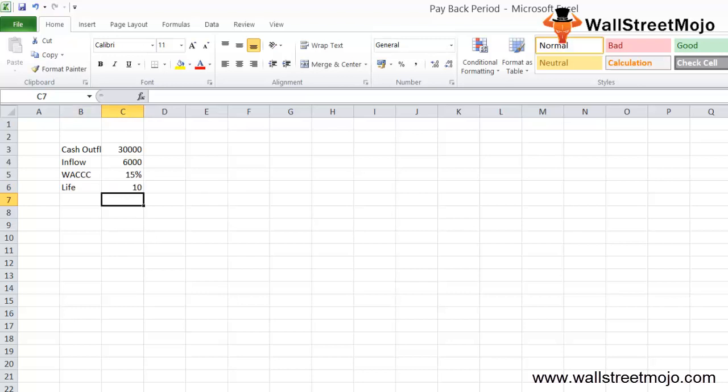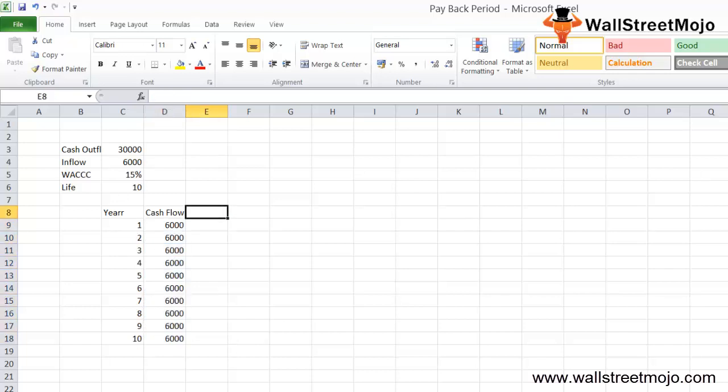So how are we going to calculate it? It's as simple as that. We just have to form the years: we write 1 and go till 10. Then we have the cash flow, which is 6,000 for all 10 years. Then we do the present value at the rate of 15%. We'll have the present value factor as 1 divided by 1.15, so you get the present value.